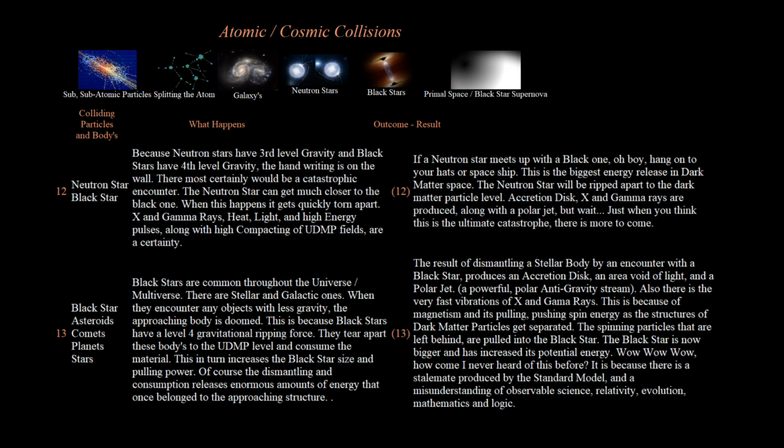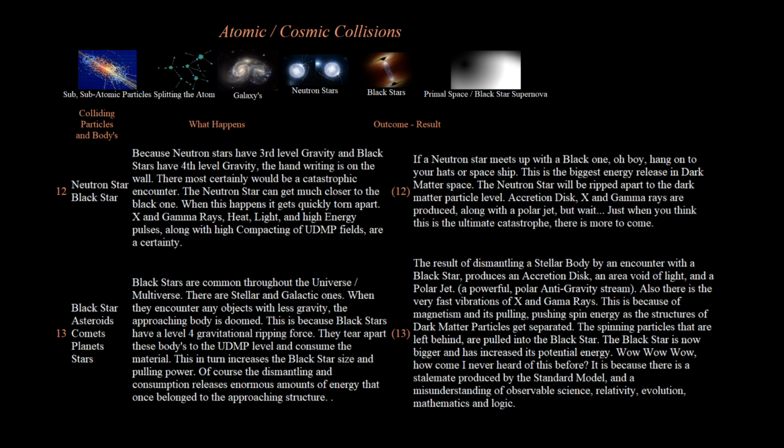12. Neutron star, black star. Because neutron stars have third-level gravity and black stars have fourth-level gravity, the handwriting is on the wall. There most certainly would be a catastrophic encounter. The neutron star can get much closer to the black one. When this happens, it gets quickly torn apart. X and gamma rays, heat, light, and high-energy pulses, along with high compacting of UDMP fields, are a certainty.